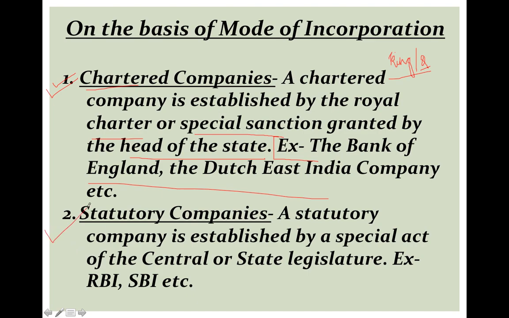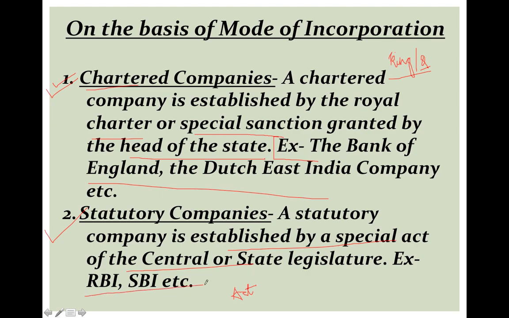Now the second one is statutory companies. A statutory company means a company which is established by a special act of the central or state legislature. So any company which is formed by passing a special act. You must be knowing the meaning of act. Act means a special law passed in favor of something, like the RBI Act.